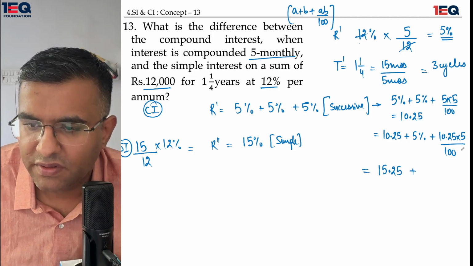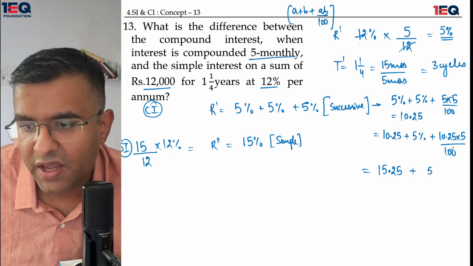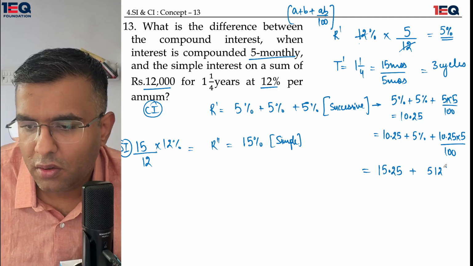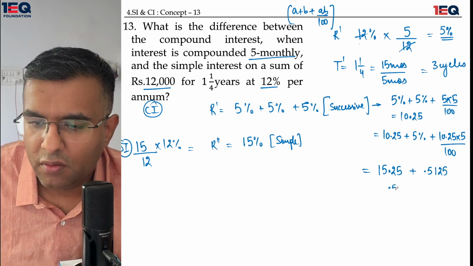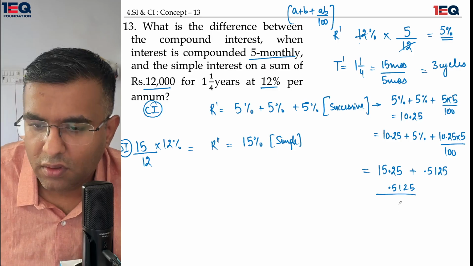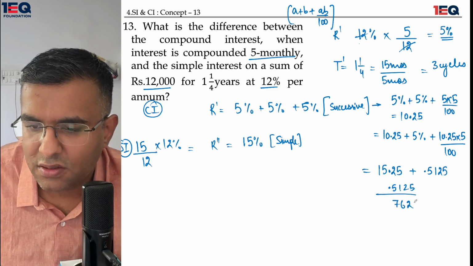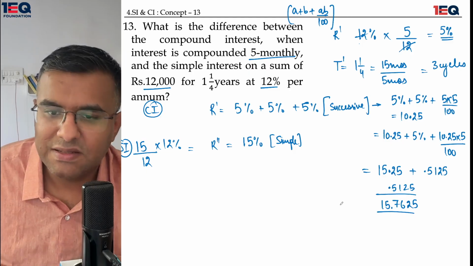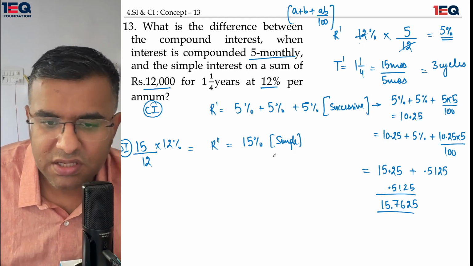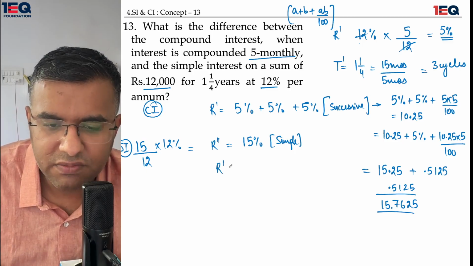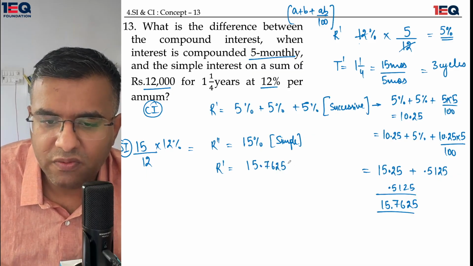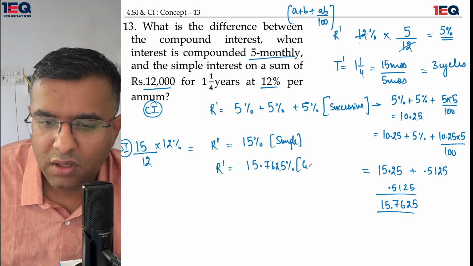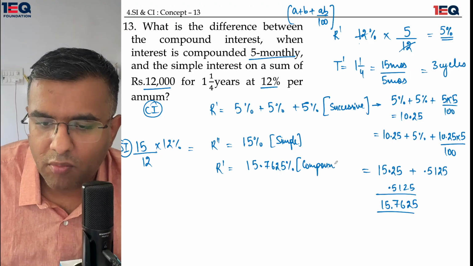plus there is a new factor which is coming up. This is 5125. The point would move here, 0.5125. This would make it 15.7625. The R double dash is 15%. The R dash which we have calculated finally is 15.7625 percentage. Okay, this is simple, and this is for compound.